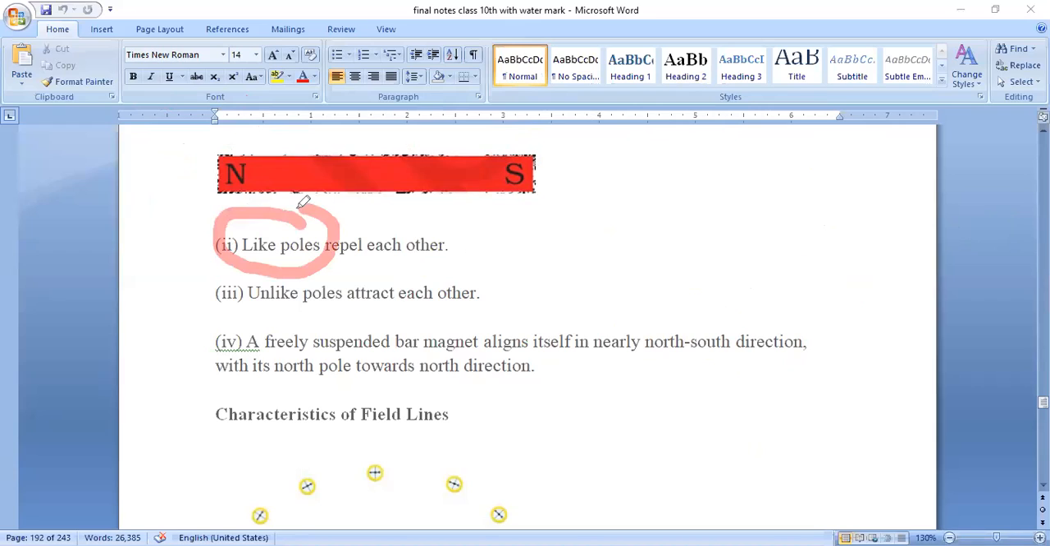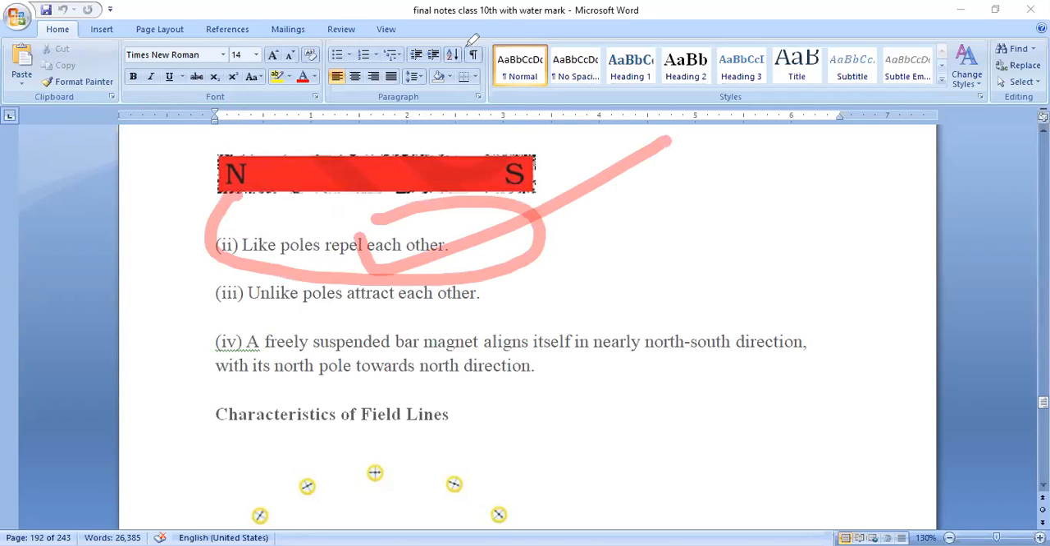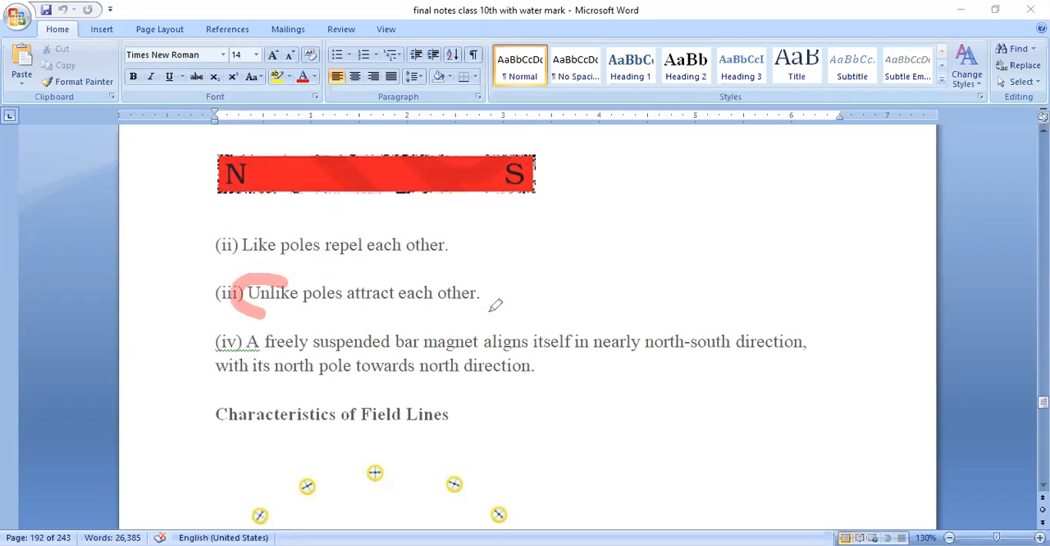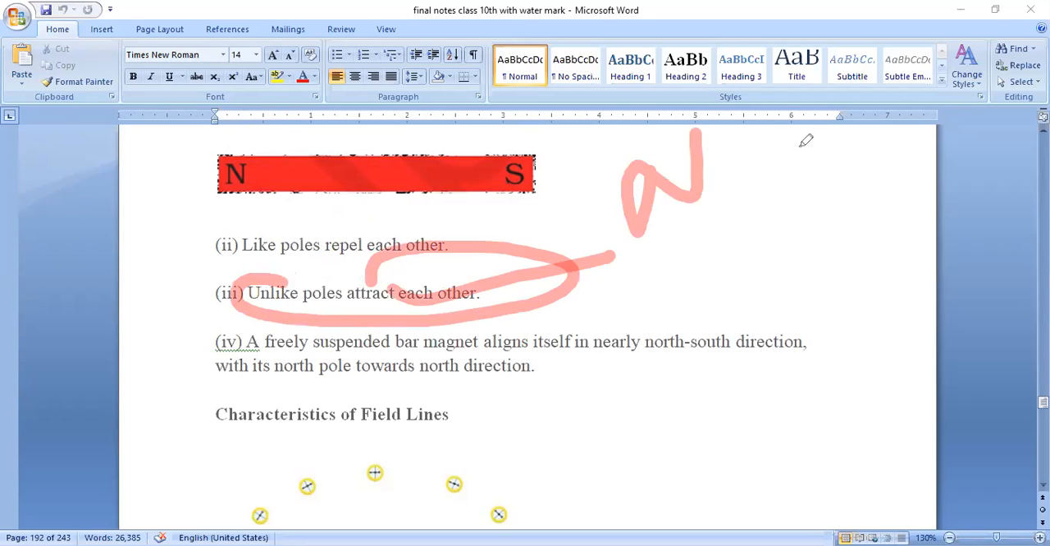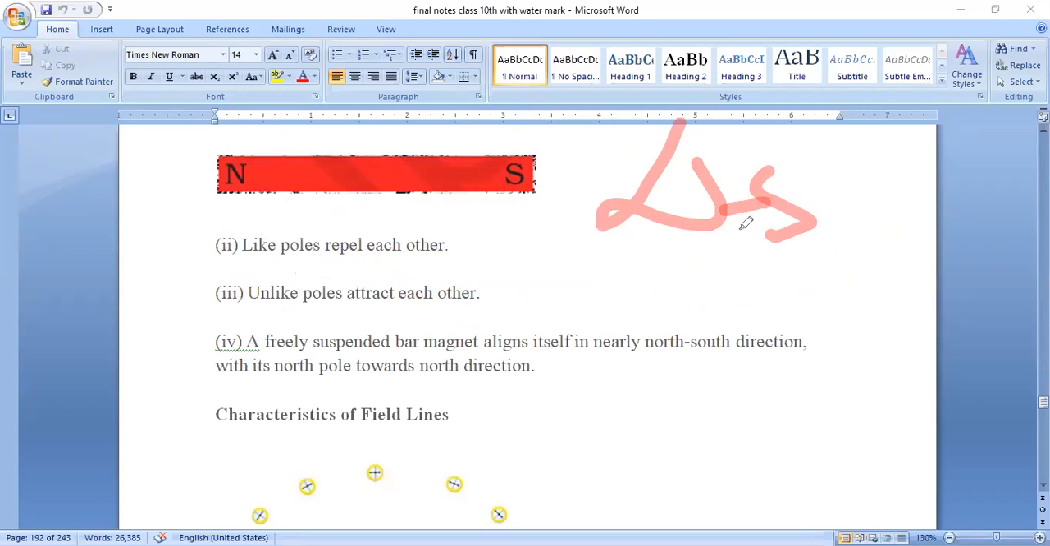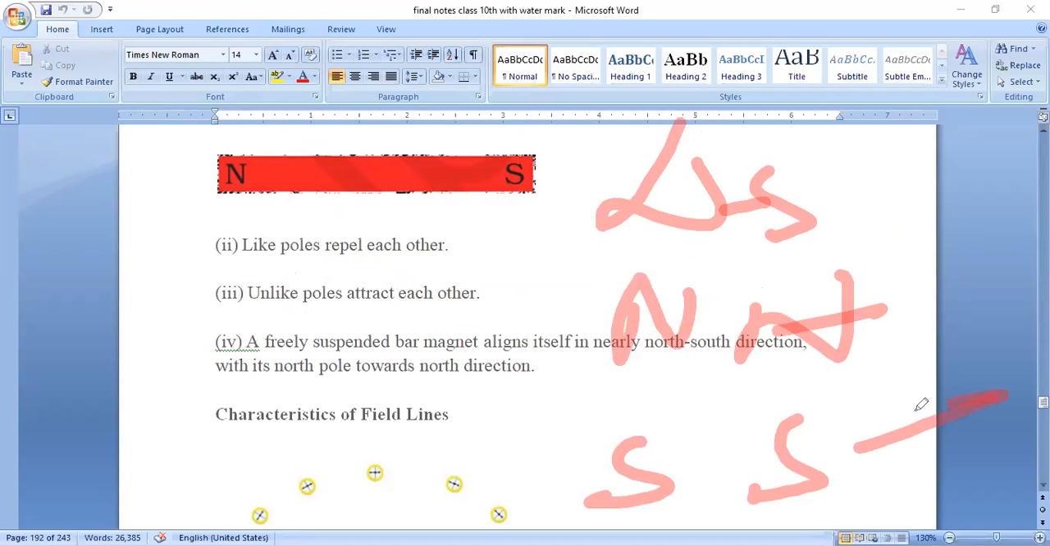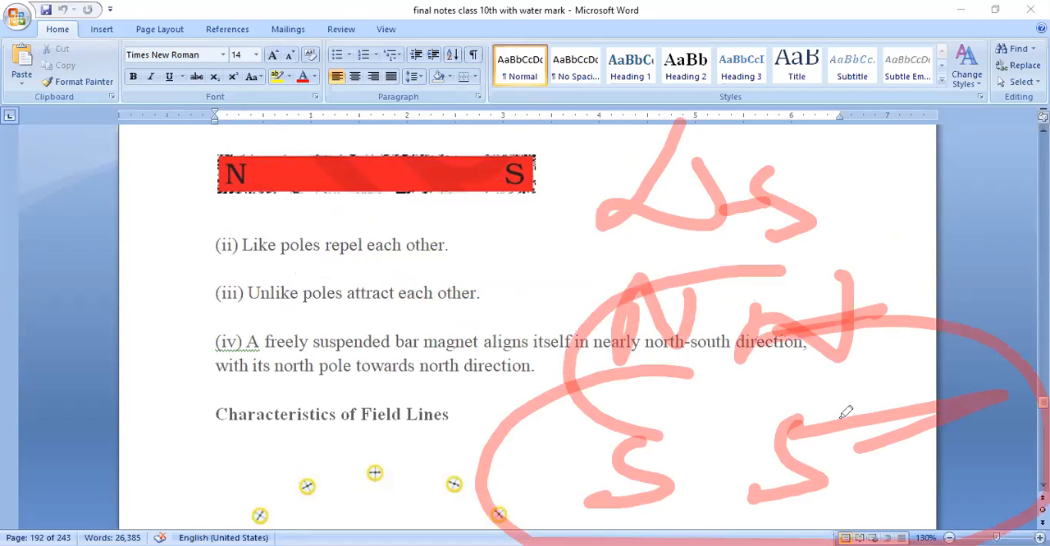If I keep north and north closer, then they will repel. If I keep north and south closer, then they will attract. Means like poles repel, unlike poles attract. Remember, north and south attract, but north and north repel. South and south also repel. Like poles repel, unlike poles attract.